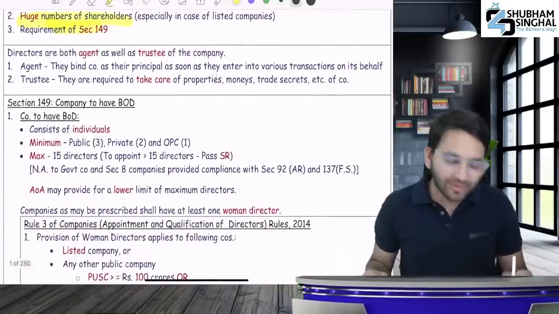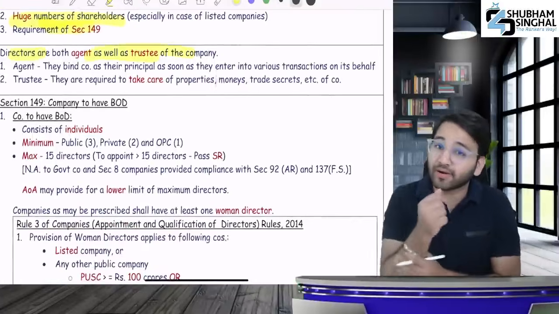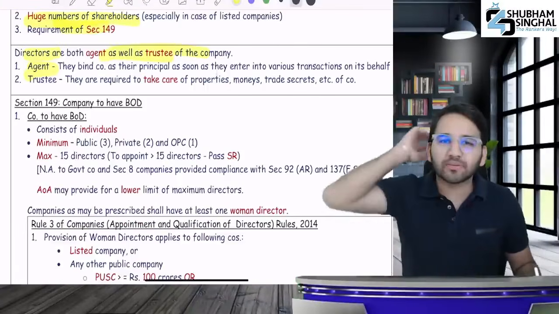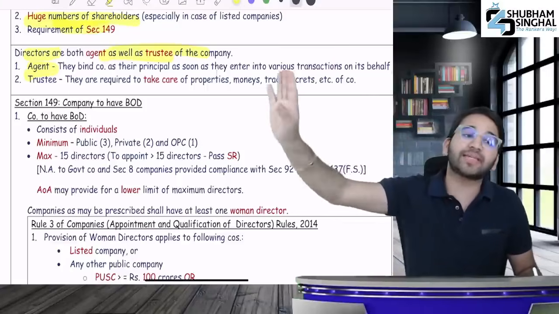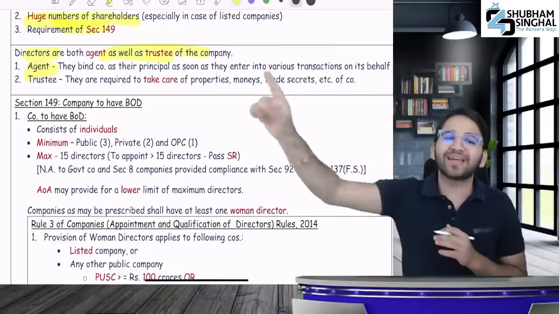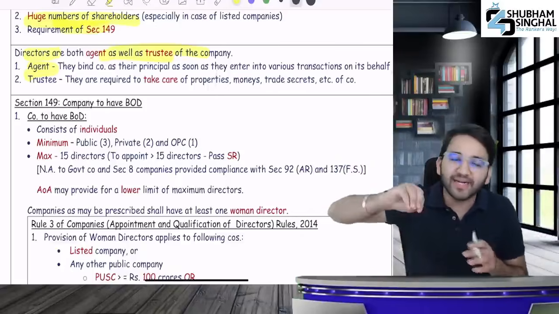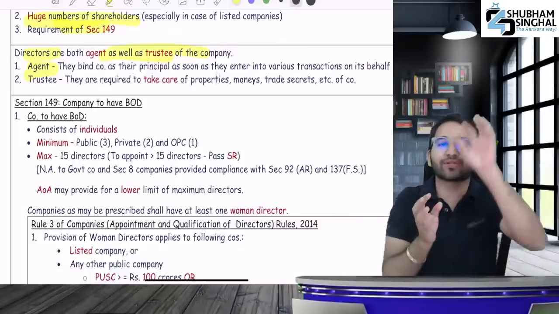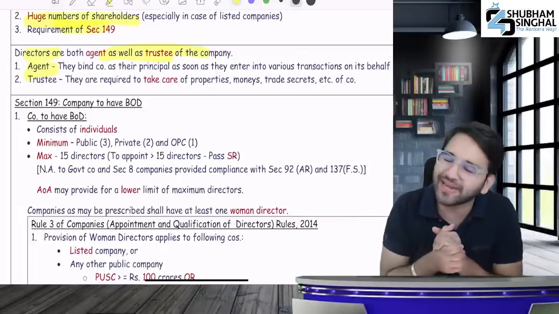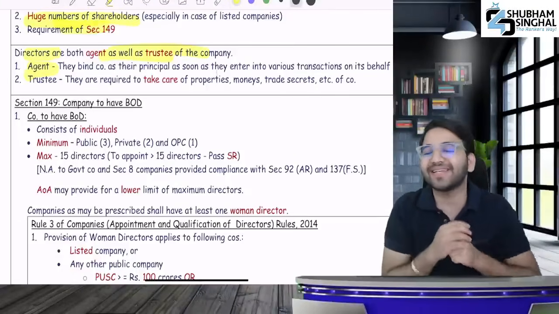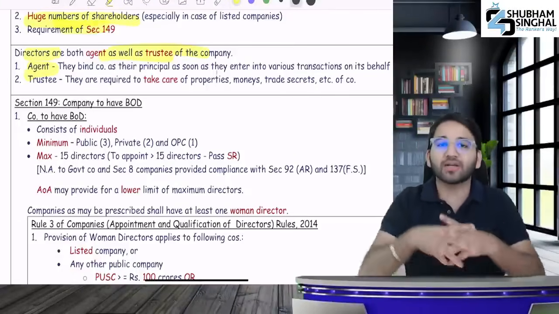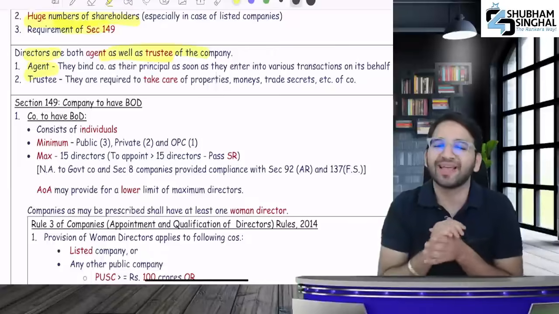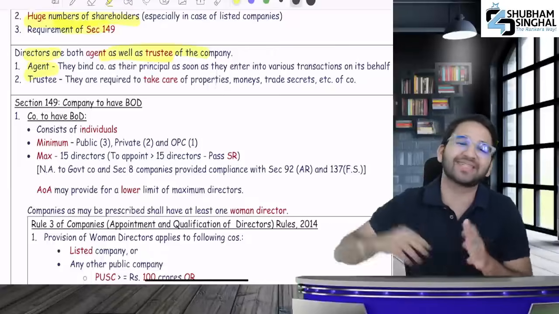Then I told you that the director, who is he? He can also be an agent and a trustee. Why is he an agent? You will ask, where did this whole syllabus come from? It is in the ICI module in the syllabus. There is nothing outside it. I said agent and trustee. It is called agent because the director works like an agent. Whatever work the director does, the company will be bound by it. And secondly, trustee. Why do you call it trustee? Because they are responsible for taking care of the company's assets, properties, and other things. Did you understand? I hope you understood.